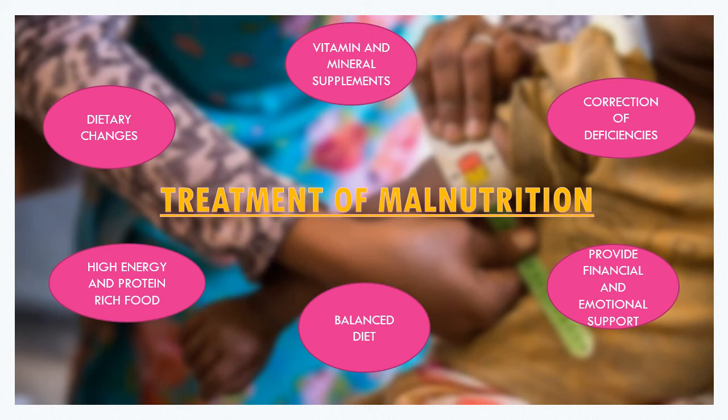Balanced diet, by giving a proper diet to the person who is suffering from malnutrition, and also by taking advice from doctors. High energy and protein rich food: we should give high energy food to the person who is suffering from malnutrition. Dietary changes: if the person is suffering from a specific deficiency of vitamins and minerals, we can give proper food that provides those vitamins and minerals.